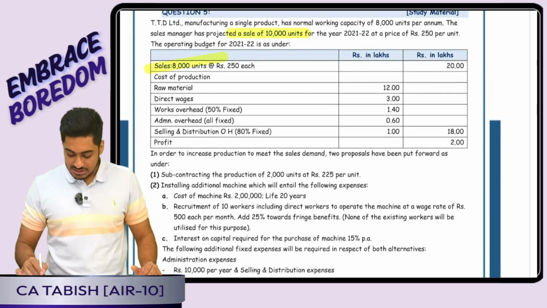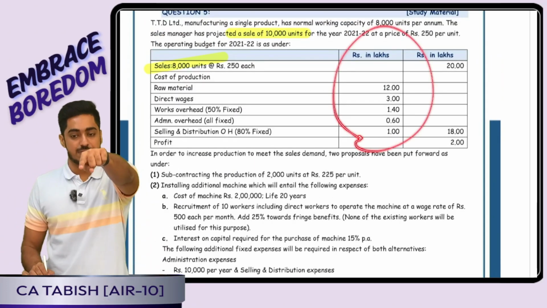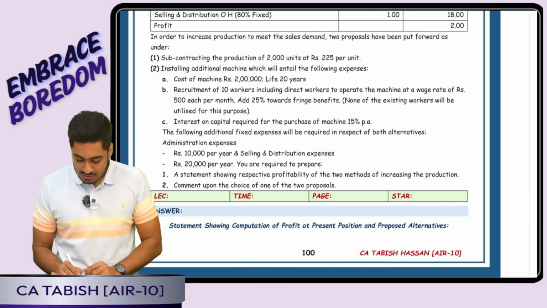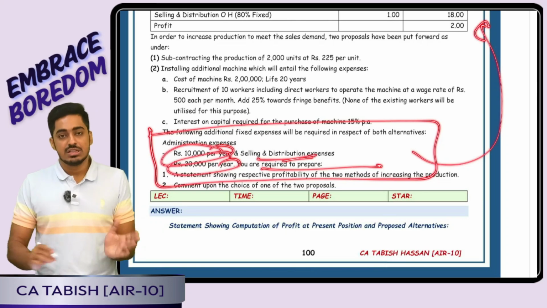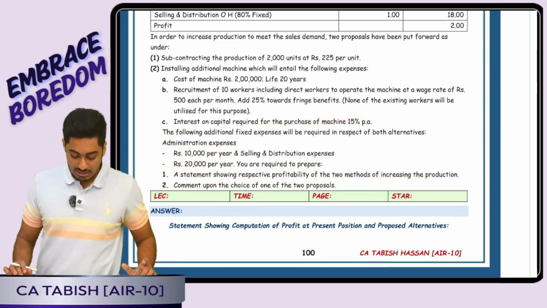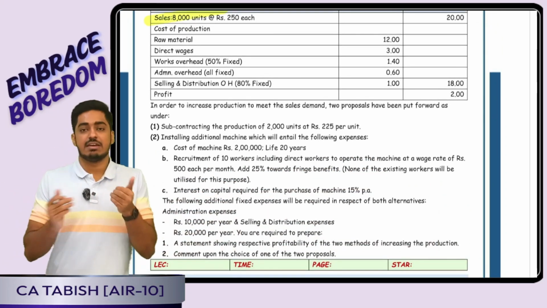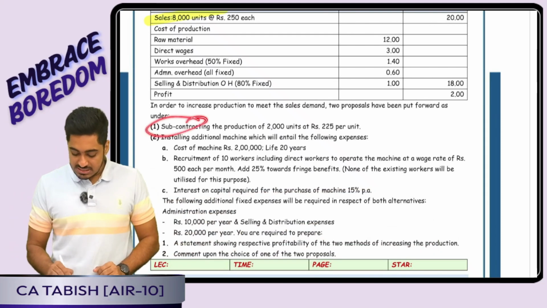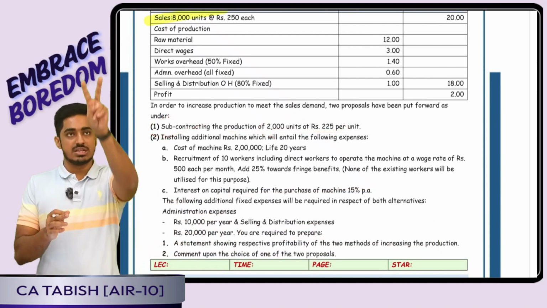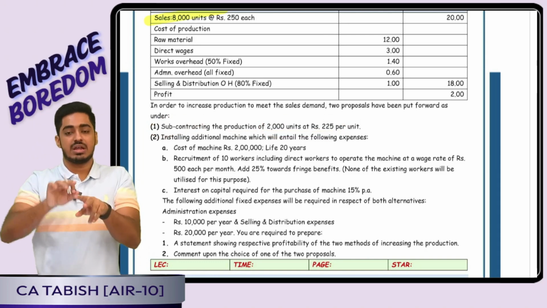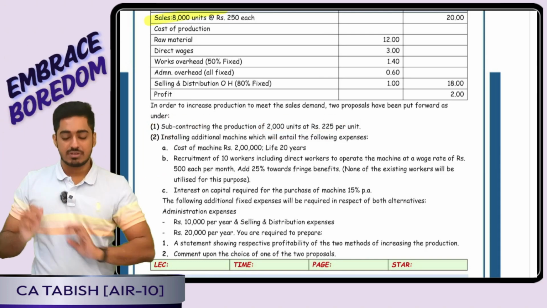In case of fixed cost, the existing fixed cost was anyway there for 8,000. If I am going for the 10,000 level, there are 2 additional fixed costs: 10,000 per year and 20,000 per year will be incurred. This also I will include, and I will get the total fixed cost. Now every option was there. First option is I subcontract 2,000 units at the rate of 225. I will tell 8,000 in-house, 2,000 subcontract, I will get 10,000 total, and I will arrive at the profit.